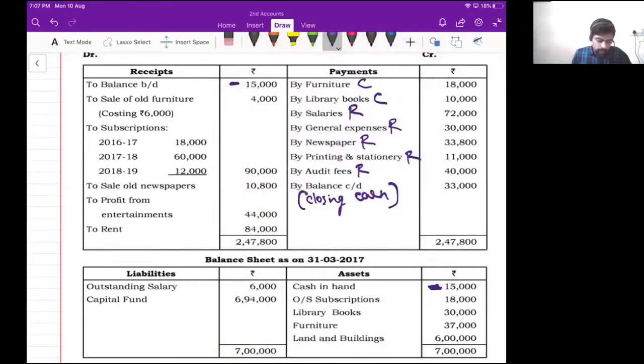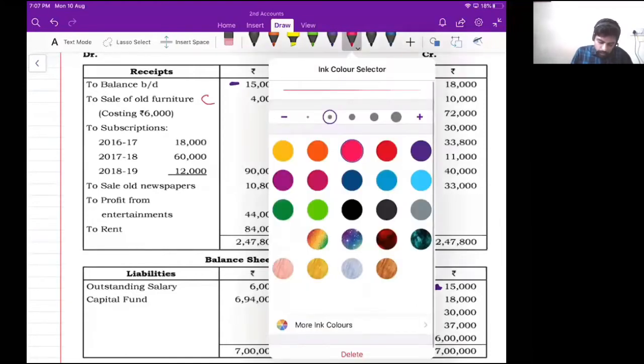Then second item. See what is second item? Sale of old furniture. Sale of furniture. You tell me, is it capital item or revenue item? Sale of furniture. Is it capital item or revenue item? Very good. That is not revenue item. That is capital item. He will not sell very oftenly. Correct?